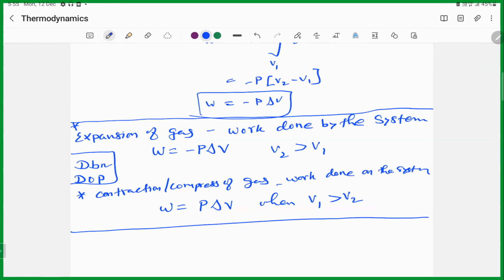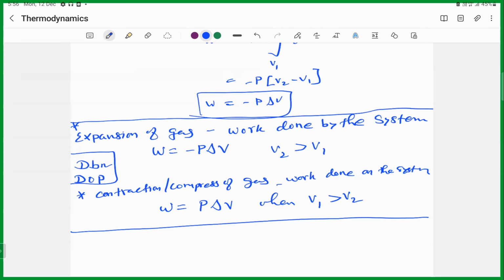Now we know that. So what is the unit for work? We said that work is equal to force into distance. Force means Newton, distance means meter. So it can be Newton meter or joule. So the unit of work is the same as that of energy. When you are calculating energy in terms of joules, you have to express it in joules. Joule means 1 Newton meter. Okay.